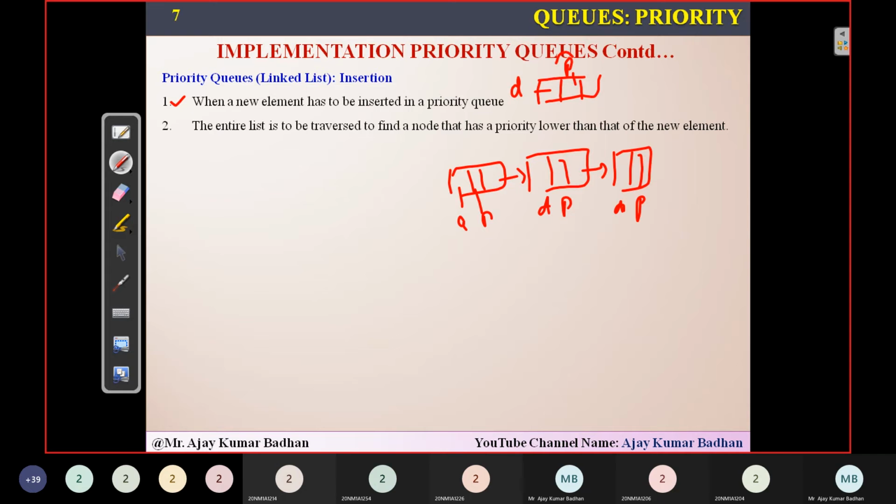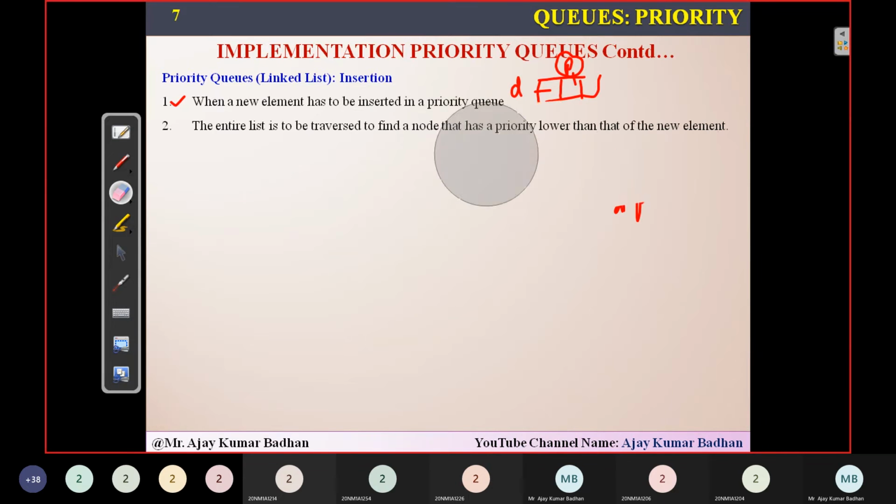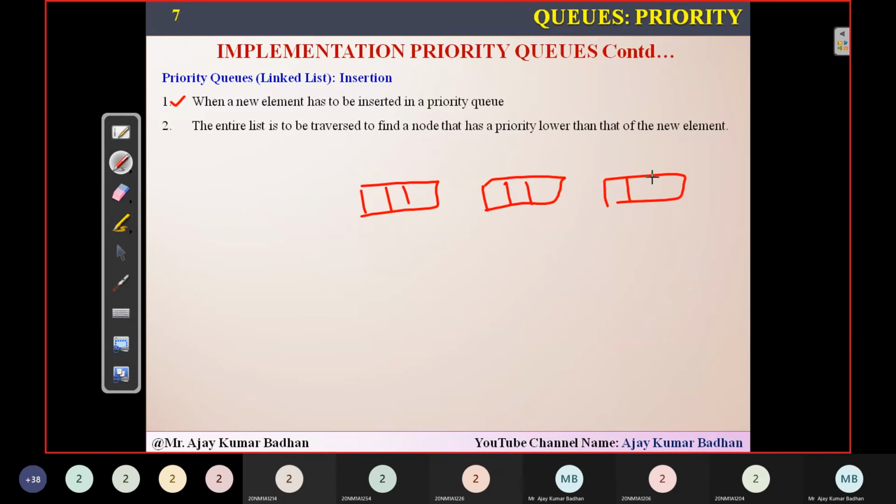Here, whatever the priority number is there, let us suppose a number. Okay, I will explain with an example, that is much better. Now, let us suppose you are already having a linked list like this. Here you are having element 10 and I'm giving the priority as 1. The addresses are 100, 200, 300. So this will be having 200 here. This will have 300. Now the next element I have is 20 and the priority I'm giving is 2. The next element is 30 and the priority I'm giving here is 4.